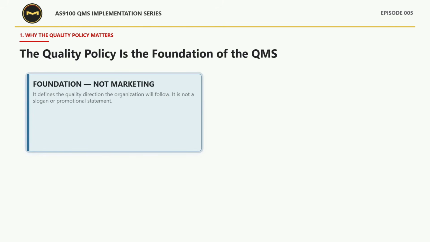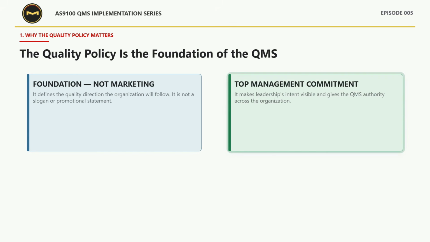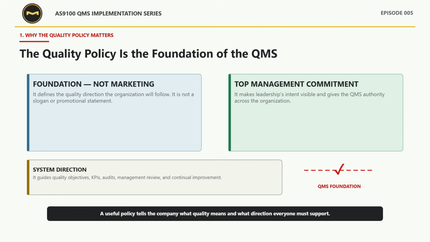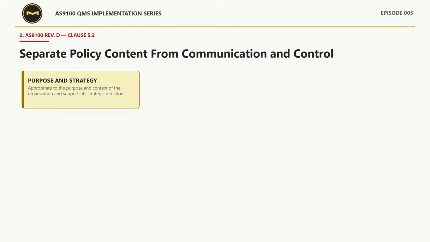It is the foundation of the quality management system, not a marketing slogan. It sets the organization's quality direction, makes top management's commitment visible, and gives that direction authority across the company. From there, it guides quality objectives, process indicators, audits, management review, and continual improvement. In other words, the policy connects leadership's intent to the way the system actually operates. With that foundation in place, let's look precisely at Clause 5.2.